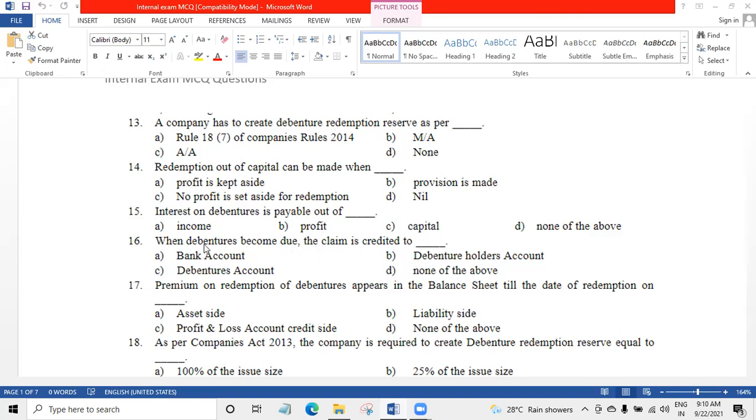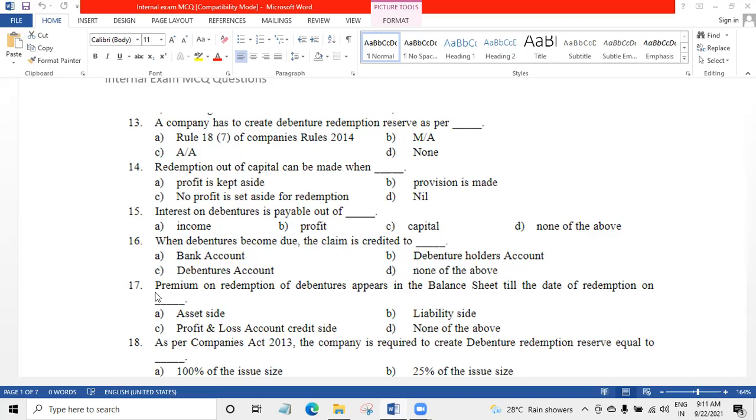So due entry में debenture को debit करते हैं और debenture holder को credit करते हैं. अब जब debenture को credit होता है, यहाँ पे receive होता है, तो debenture holder account debit to bank account. So due की entry में debenture debit होता है और credit होता है debenture holder account.